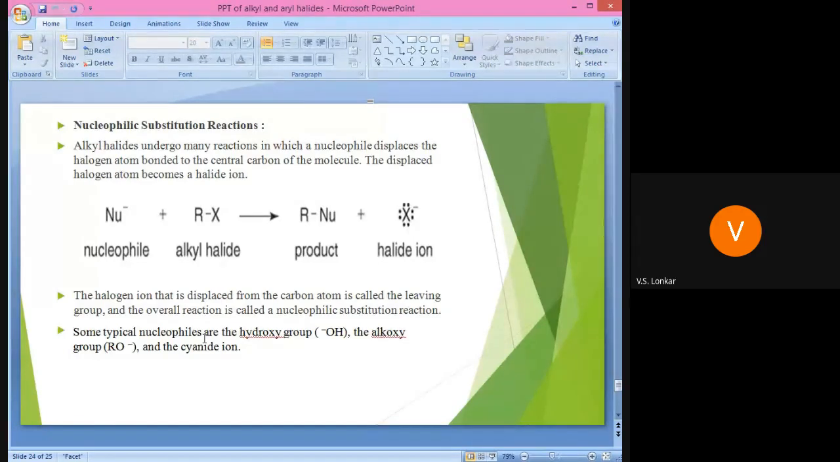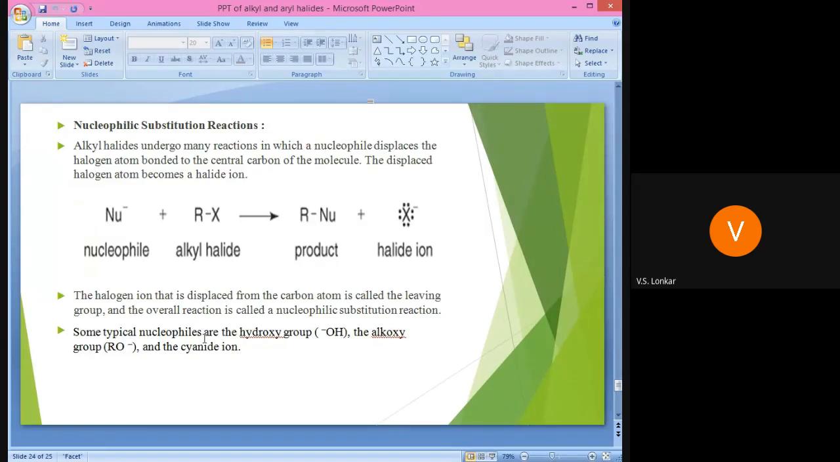Alkyl halides show nucleophilic substitution reactions. Why? Because an alkyl halide has a polar bond, with carbon carrying the positive charge and the halide carrying the negative charge. Carbon becomes a carbocation, electron deficient. In that case, the halide group acts as a leaving group, and the nucleophile attacks the positively charged carbon, and the halide gets substituted by the nucleophile. Therefore, it is a nucleophilic substitution reaction.